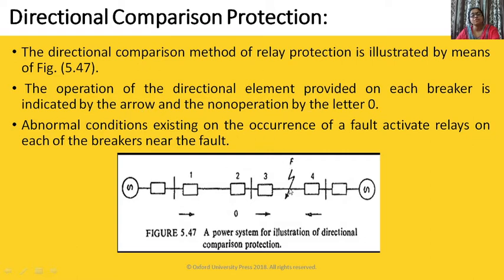Suppose you consider a fault at F here, then this relay will operate as this is away from this. If you consider fault F here, definitely current will flow like this. So this 4 will operate, this 3 will operate, but here the direction is reverse. Current will go like this, and the tripping direction is away from the bus, so this will not operate. So 0 is indicated. So 1 is on the verge of operation, 3 and 4 will operate. 0 indicates non-operation of the relay.